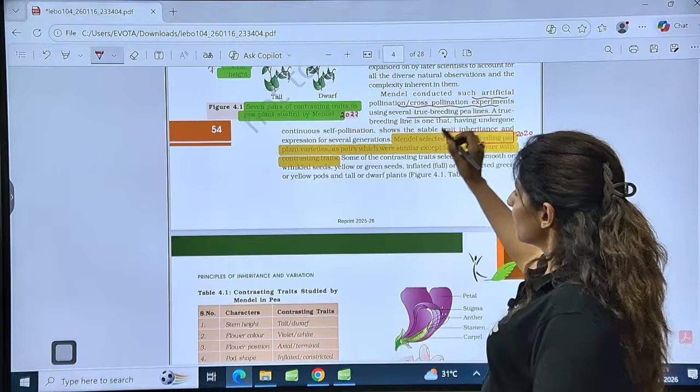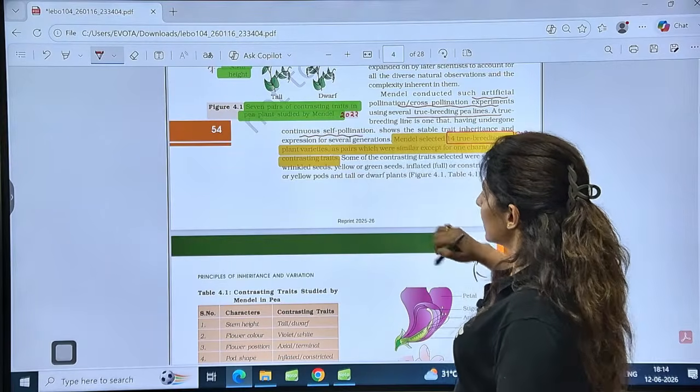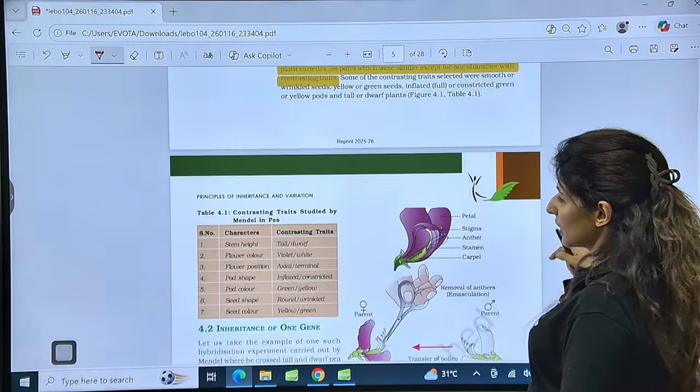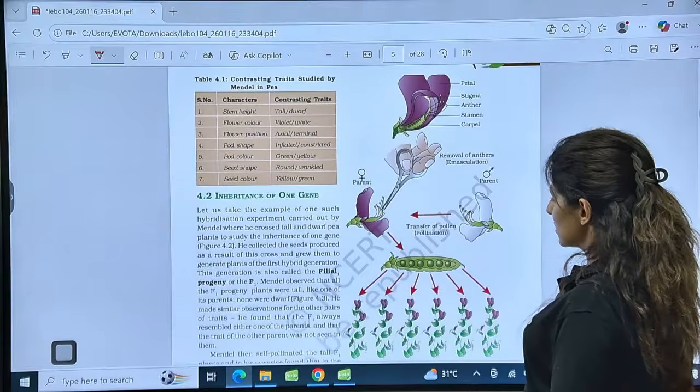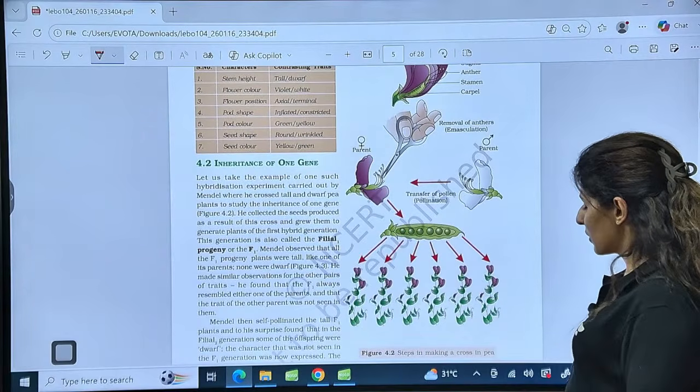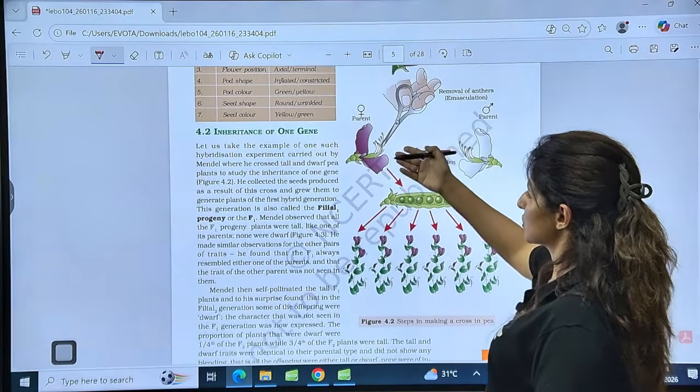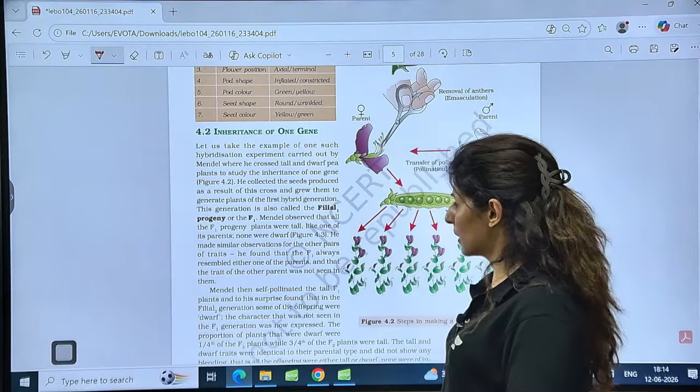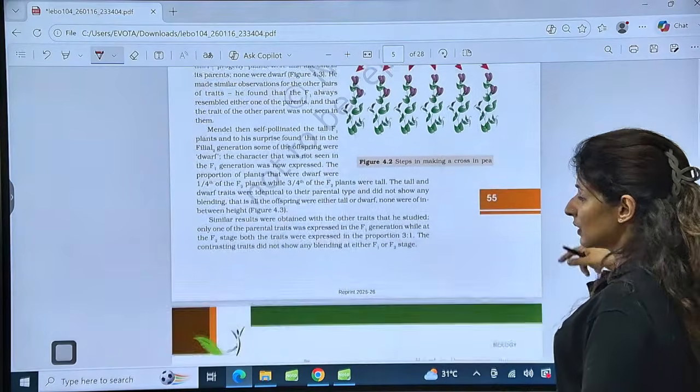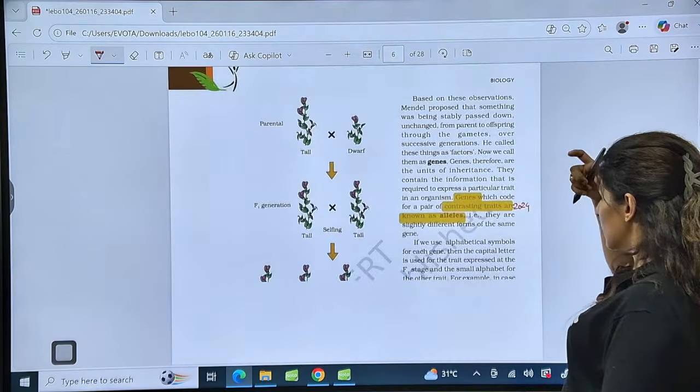How are true breeding pea lines generated? By continuous self-pollination to show stable trait inheritance. Is that clear? So this is a process of artificial hybridization that he followed. Emasculation. We've done that artificial hybridization just now. Is that clear?